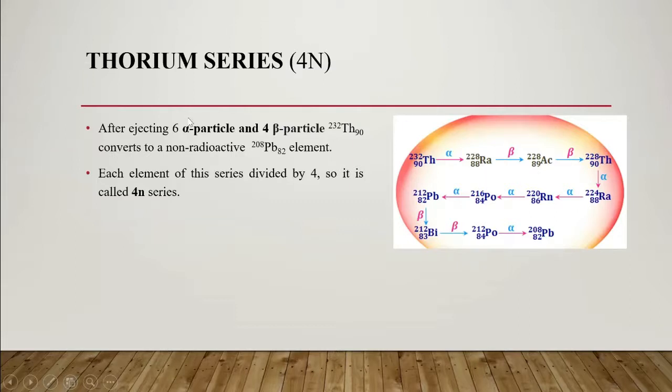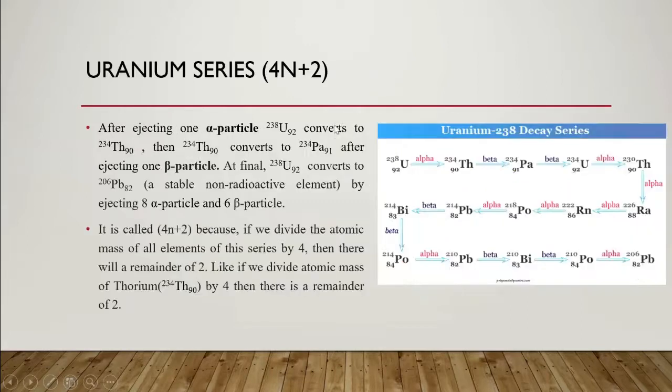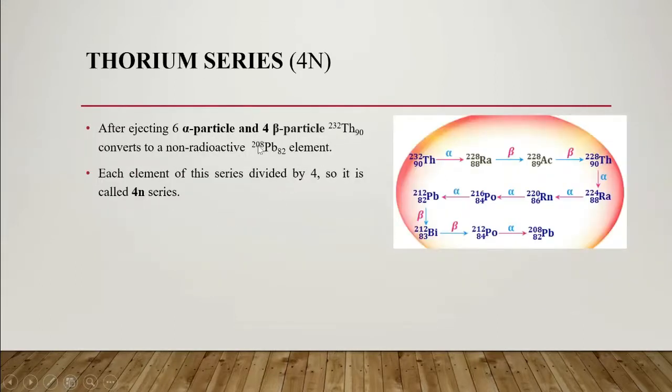So this happened in 10 steps, like 6 plus 4 is 10 steps. Thorium 232, atomic number 90, is converted to non-radiogenic lead 208. This is another isotope. Here we have seen the 206 isotope of lead, and here is the 208 isotope of lead, a non-radioactive element.